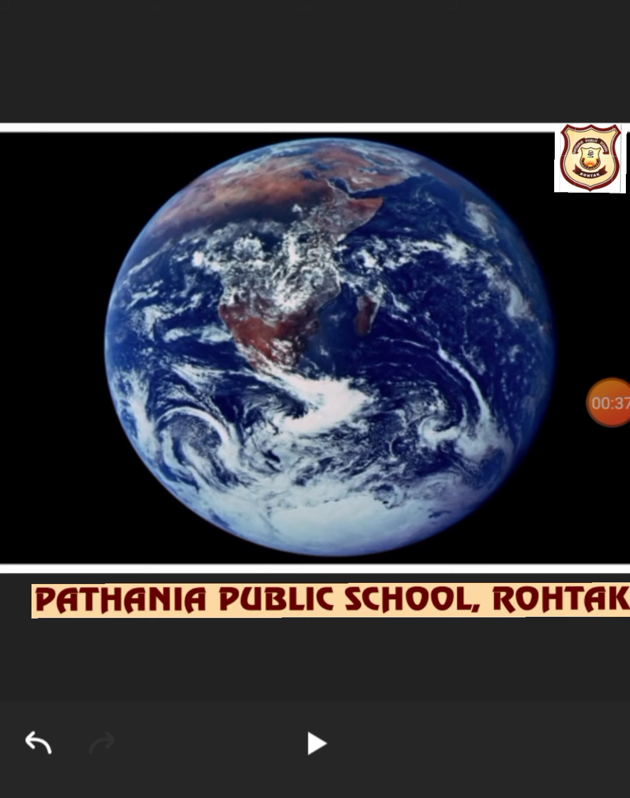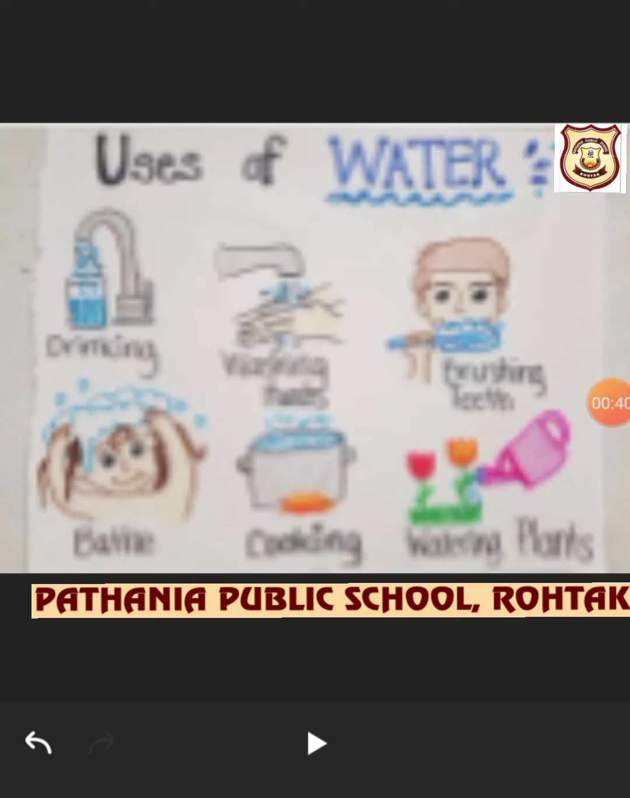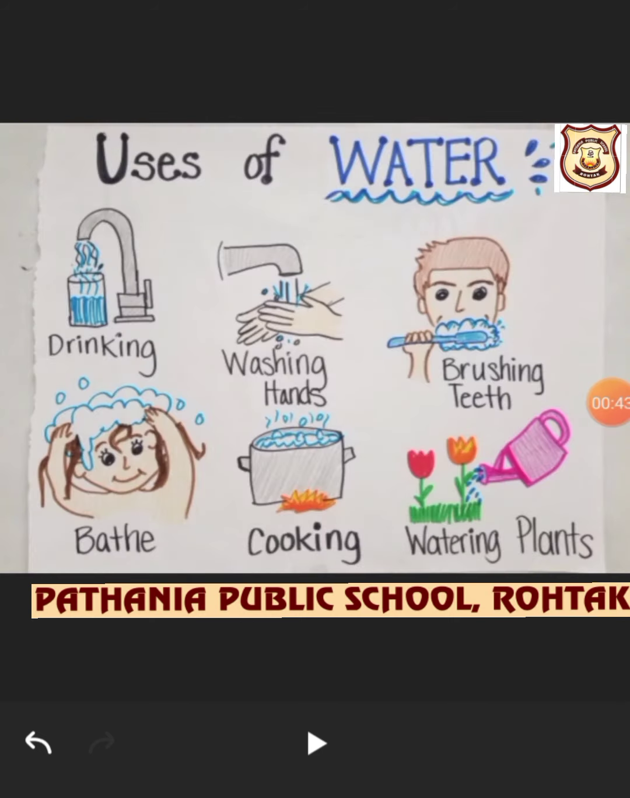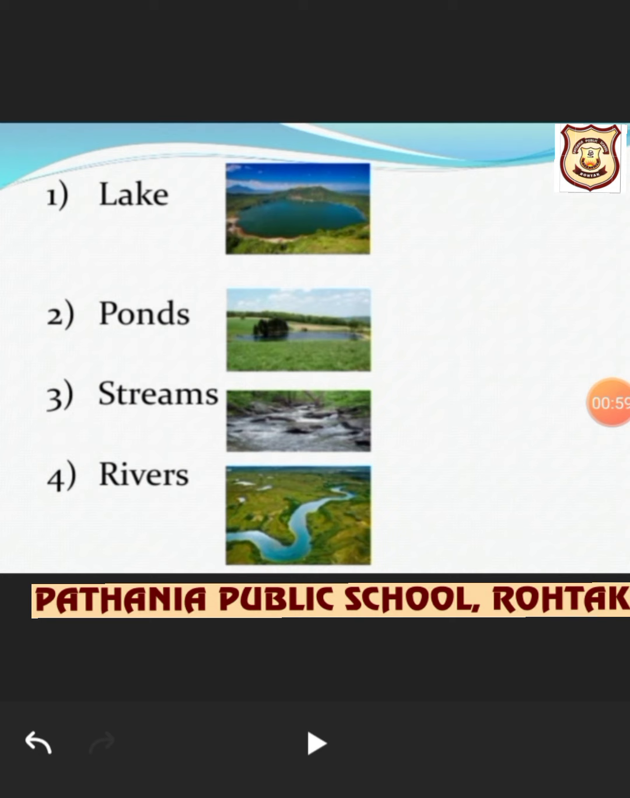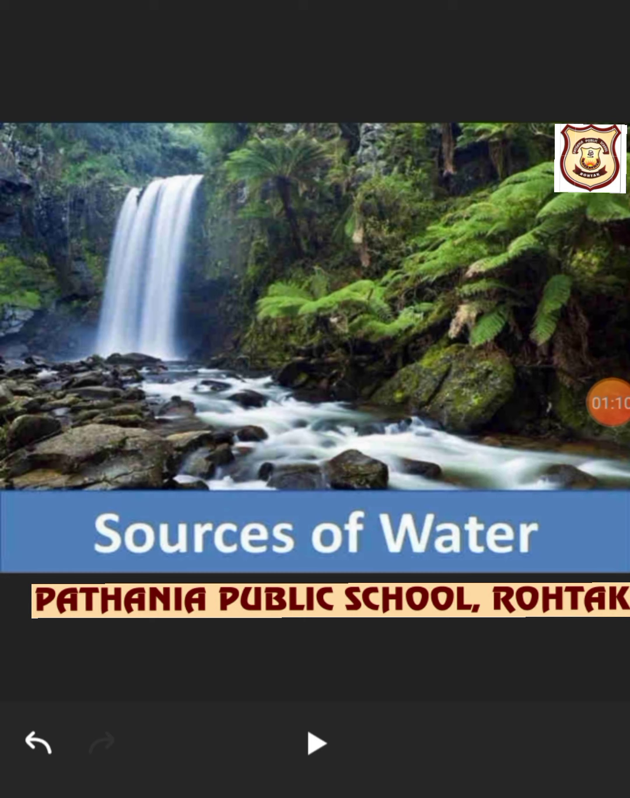There are many uses of water in our life. As we can see, we use water for drinking, washing hands, brushing, bathing, cooking food, and watering our plants. For all these purposes, we use water. A very good resource of water is lakes, ponds, streams, and rivers, through which we get natural, drinkable water. We get pure water from these streams and lakes also.